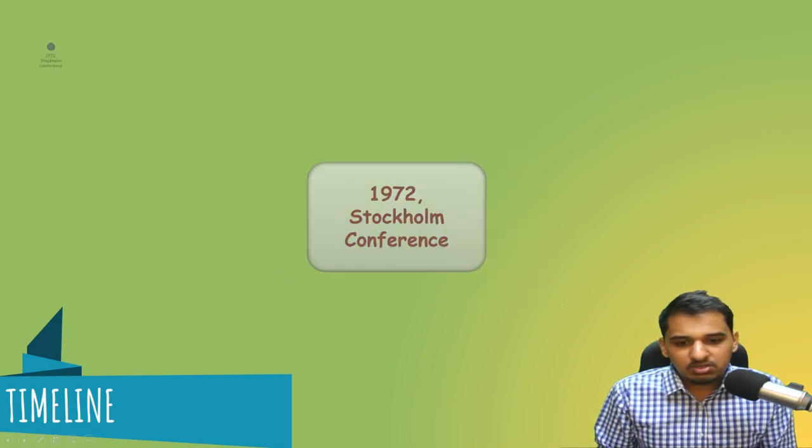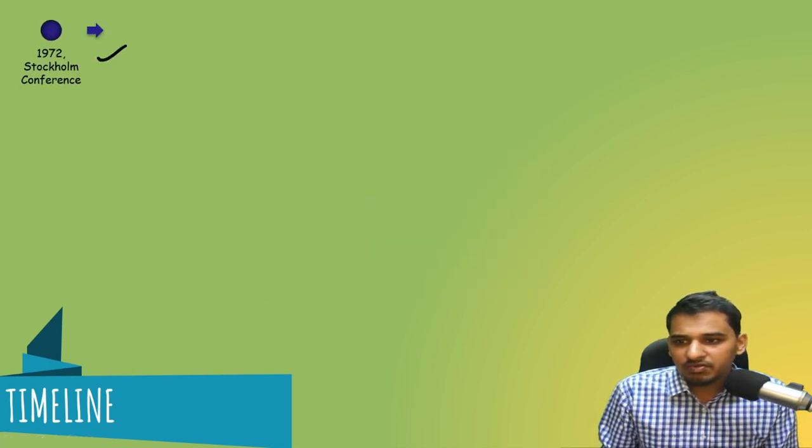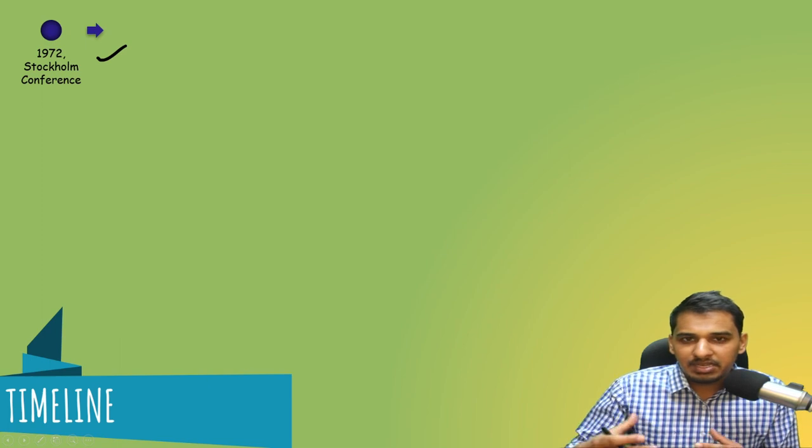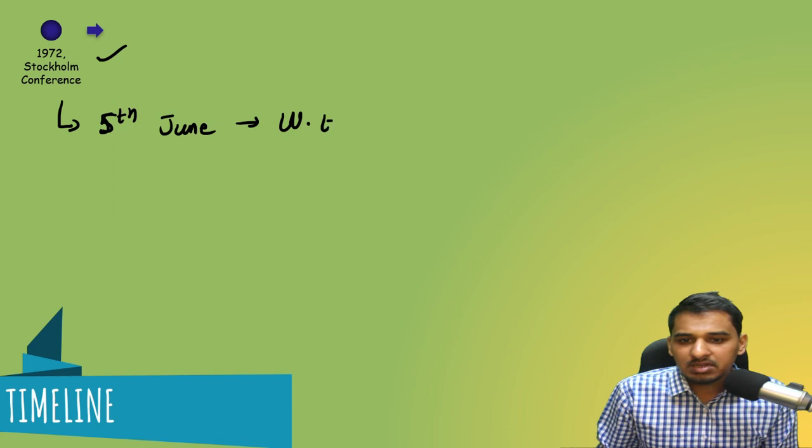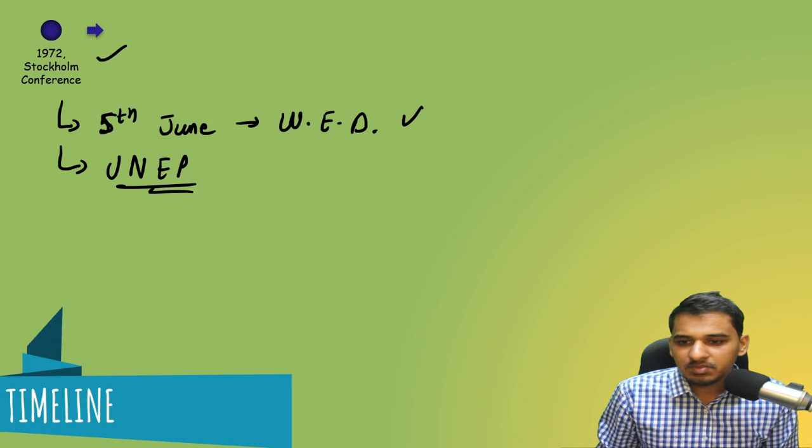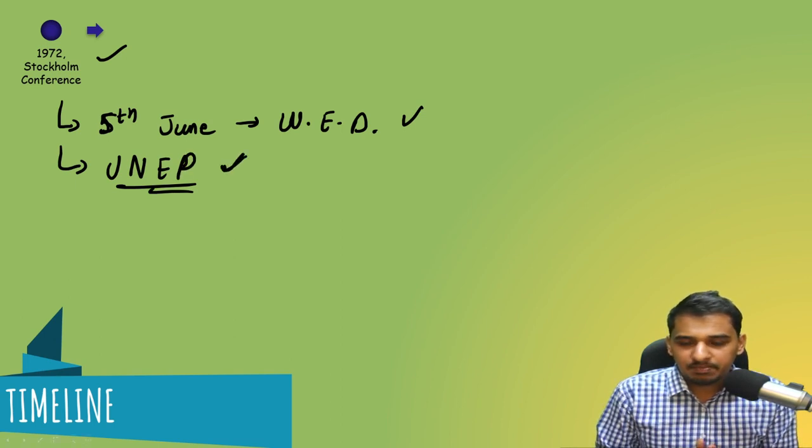So what is the importance of this 1972 Stockholm Conference? First, we'll be looking in brief. Then in upcoming lectures, we'll be looking in detail. The first thing which happened was that since this conference happened on 5th June, World Environment Day is now celebrated on 5th June. One more thing was that the United Nations Environment Program, UNEP, was established in this conference.